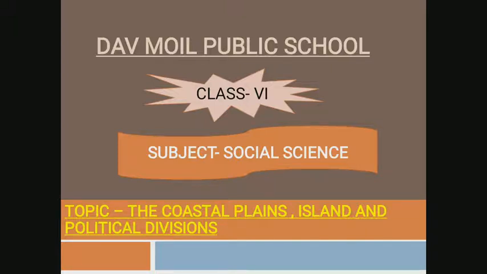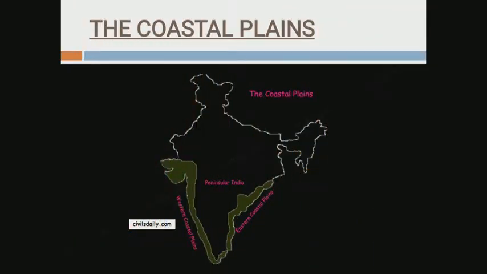Dear student, today we are going to learn about the coastal plain, island and the political division. Here you are seeing the map of India, which is showing you the coastal plain. There are two parts of coastal plains of India.